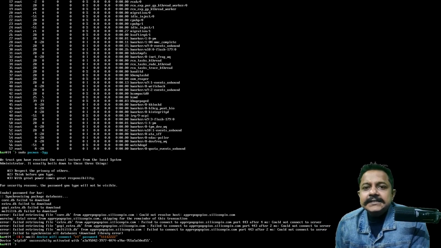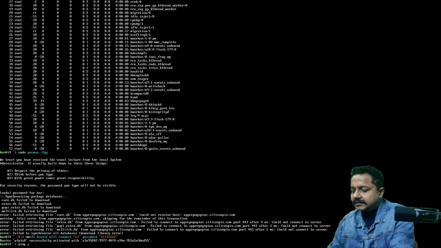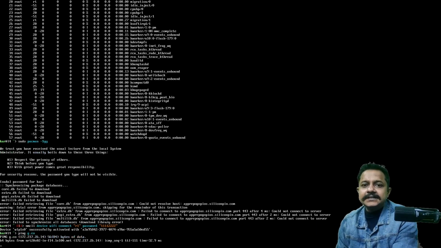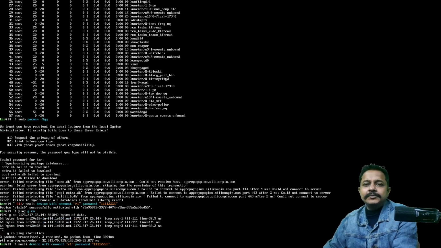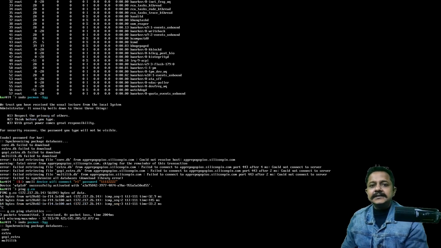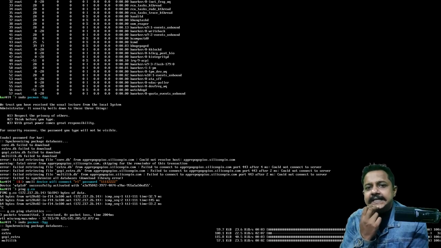Device successfully activated. First ping to g.co. That is the first test. Yes, it is working fine. Now it's time to update the package manager. Yes, now I see core, extra, Gopi OS extra and multilib extra.